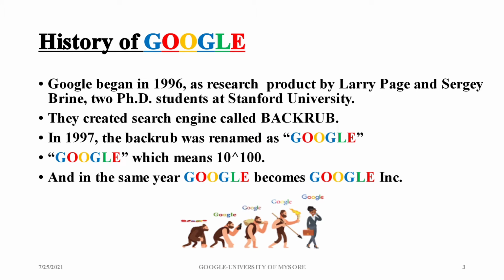Let us see the history of Google. Google began in the year 1996 as a research project by Larry Page and Sergey Brin, who were two PhD students at Stanford University. They created a search engine called Backrub, and in the year 1997, Backrub was renamed Google, which means 10 raised to the power of 100. In the same year, 1997, Google became Google Incorporated. You can see in the picture how Google evolved from Backrub to Google.